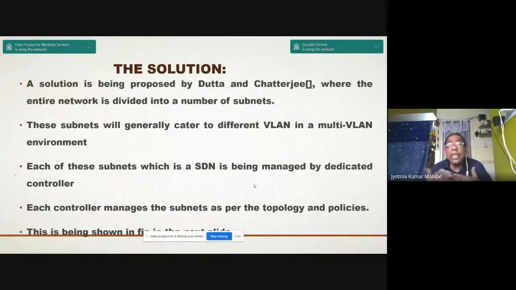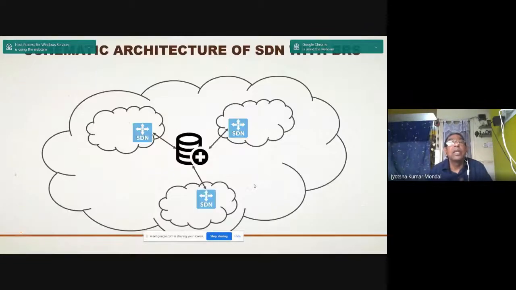Each controller manages the subnet as per topology and policies. Now let us consider the figure. You see, these are the SDNs and the controllers, and we have BRS, that means backup and restore systems, in a multiple controller scenario.